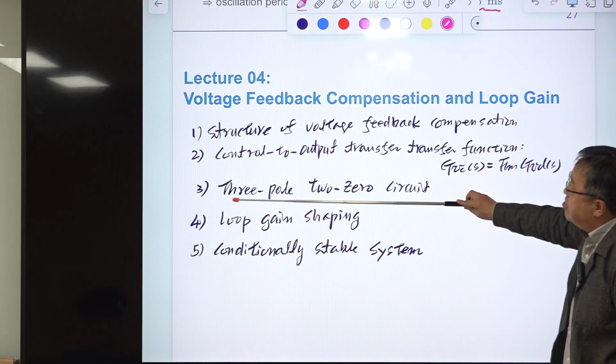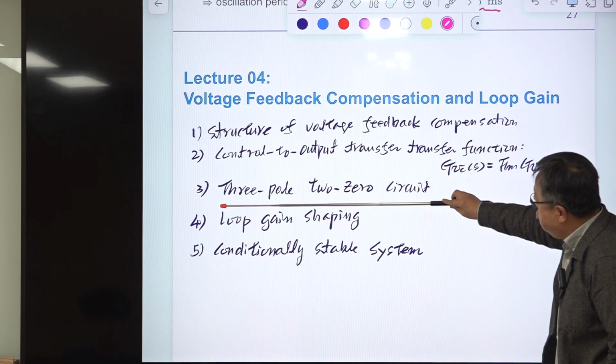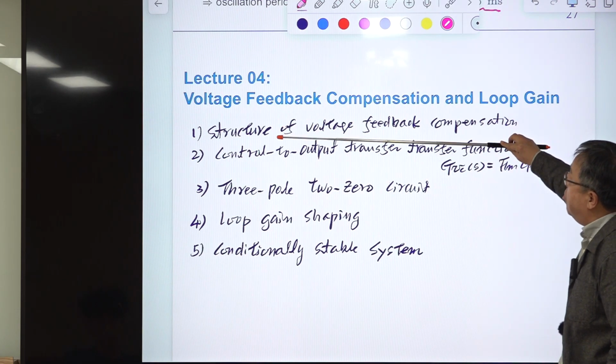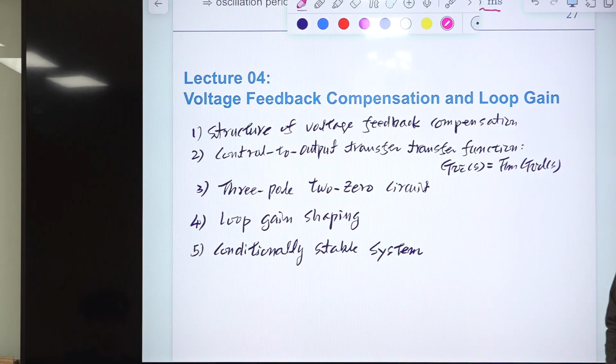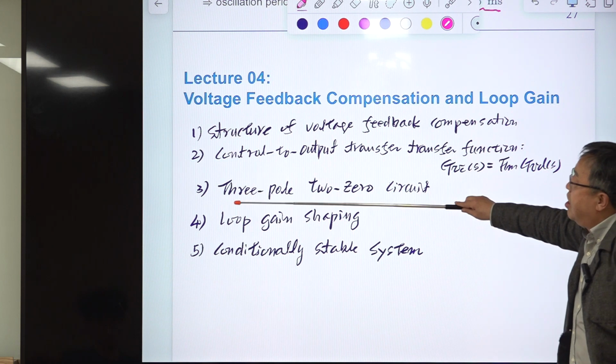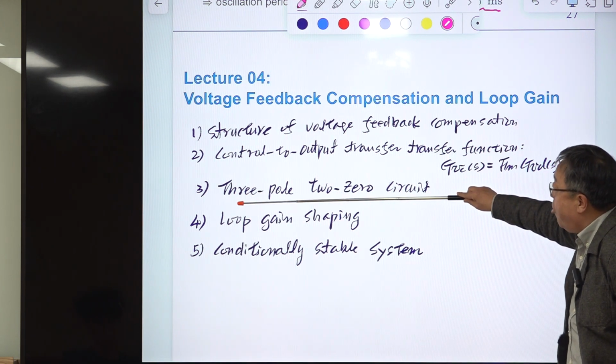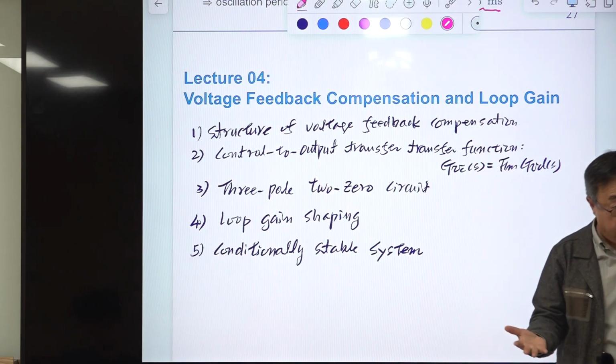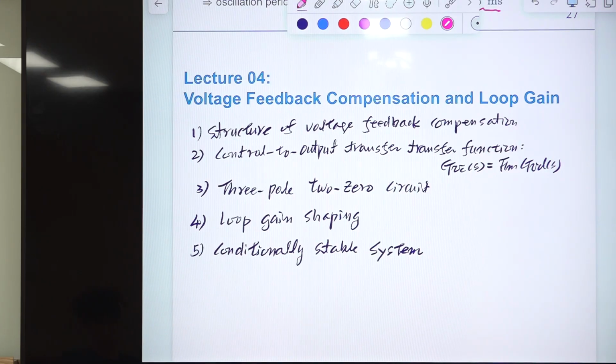And the final structure of the 3-pole 2-zero circuit will be identified, the optimal structure for the voltage feedback circuit for our case, okay? And how to select these 3-pole 2-zero circuit parameters is the same as how to design the shape of the loop gain.